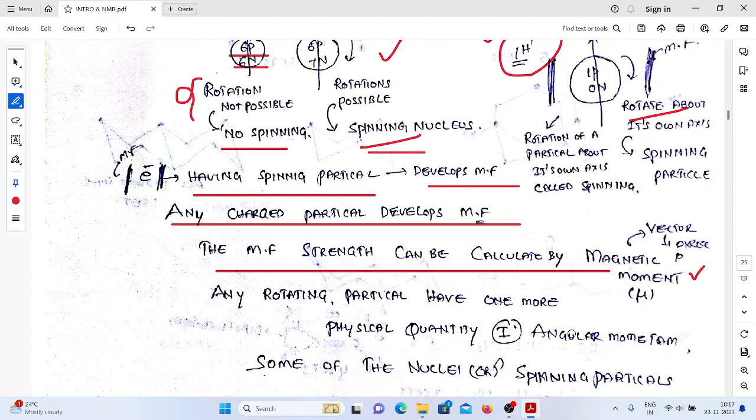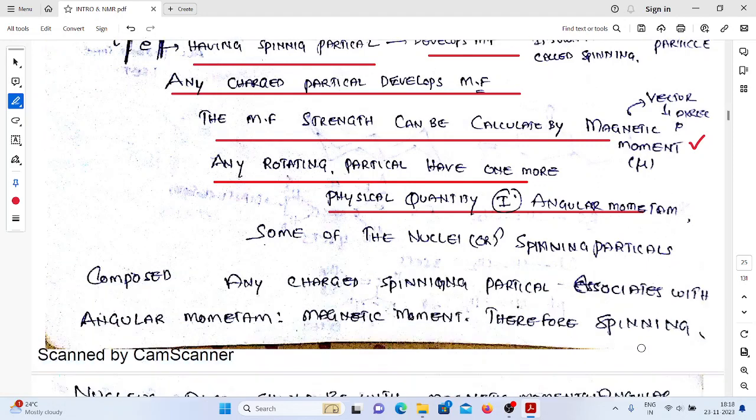Spinning particle means what? Rotations are possible. Any rotating particle has angular momentum. So spinning particle means rotations are possible, and that's why we have the component called angular momentum. A spinning particle is a charged particle, so it develops a magnetic field. That's why we are going to have magnetic moment also. So we have two quantities, angular momentum and magnetic moment. Okay.